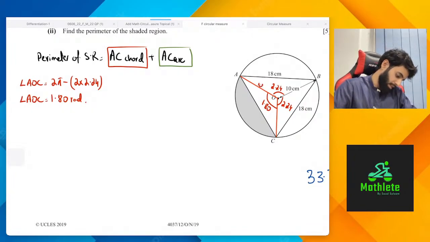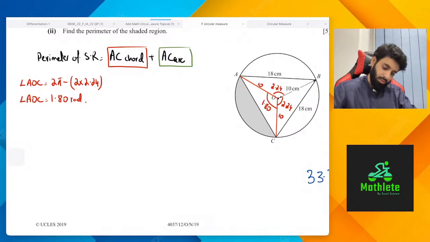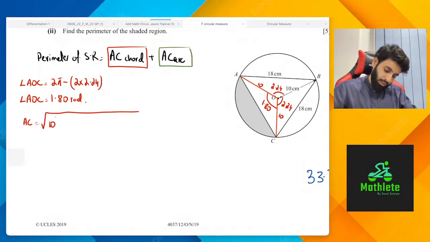Now let's find out the chord. This is 10 and this will also be 10. So AC is going to be equal to the square root of 10 squared plus 10 squared minus 2 into 10 into 10 into cos of the answer.